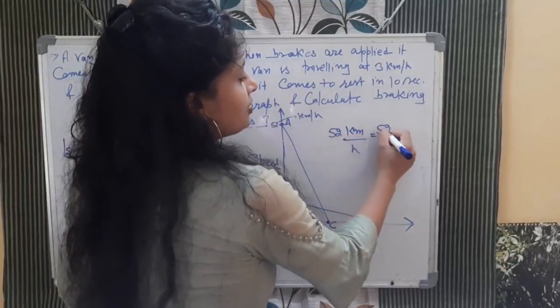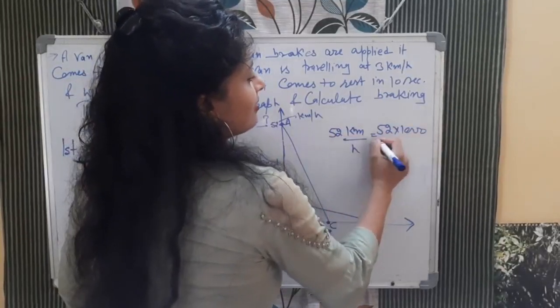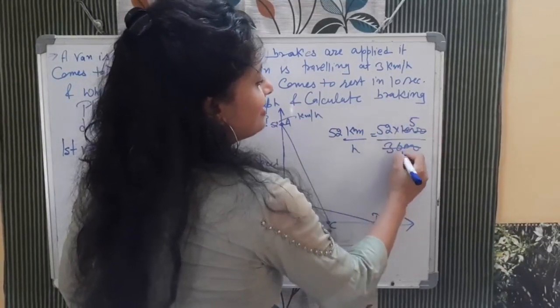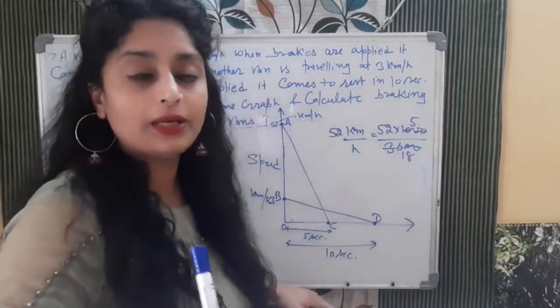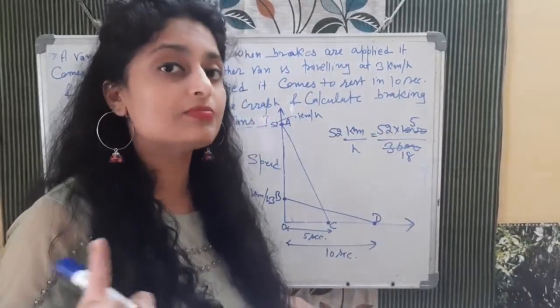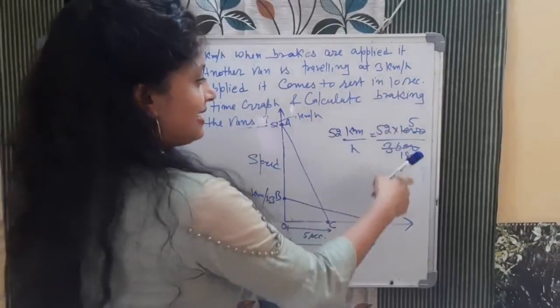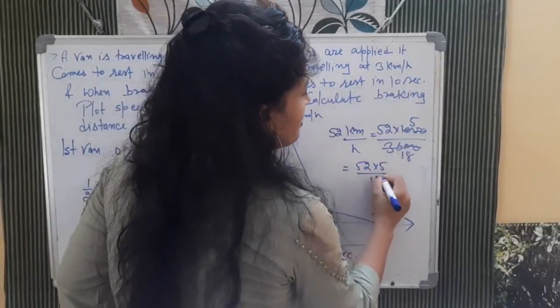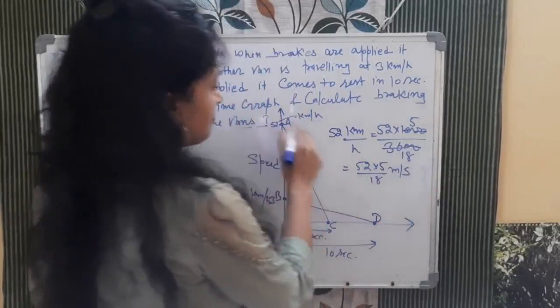Change 52 into 1000 divided by 3600, so it will be 5 by 18. Whenever you want to convert kilometer per hour into meter per second, just multiply with 5 by 18. So this will be 52 into 5 by 18 meter per second. This is our first speed.